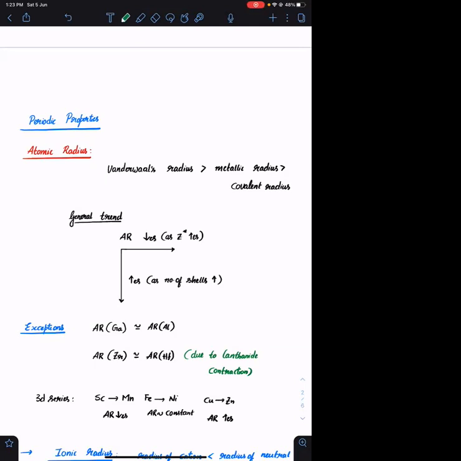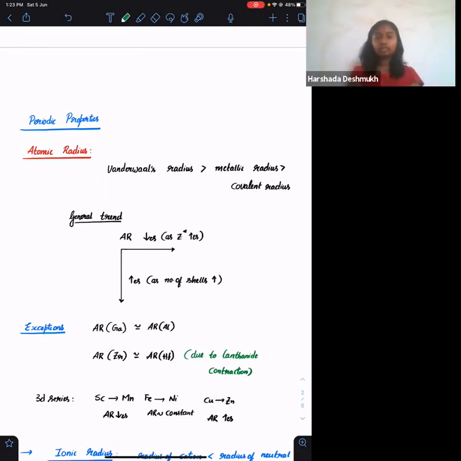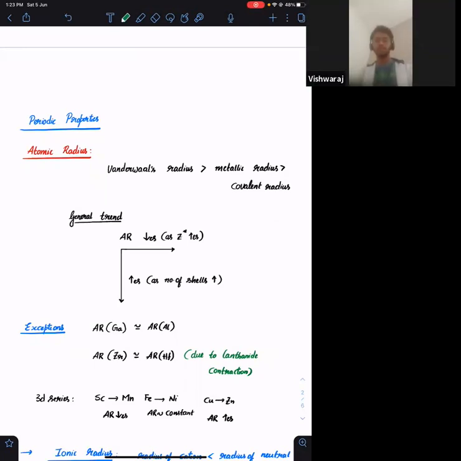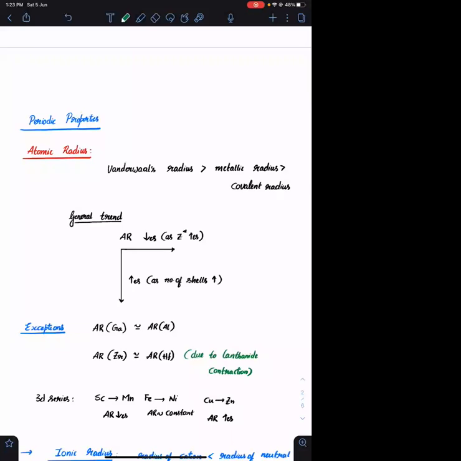Z star is effective nuclear charge. Left to right in a period, what happens to Z star? Increases. Z star increases. The reason for that is Z star is nothing but Z minus sigma. Let us remember the reason once. Z star is Z minus sigma.